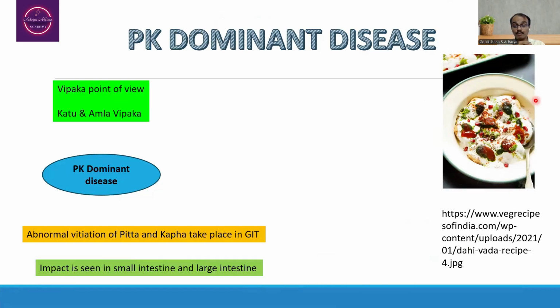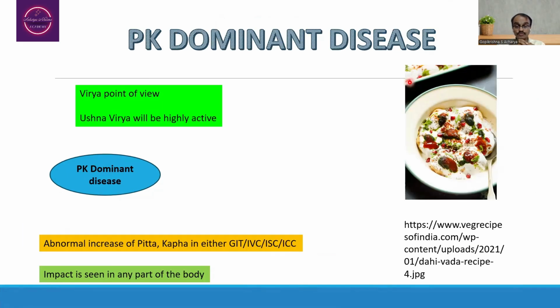From the Virya Vipaka point of view, when the person is consuming Katu and Madhura Rasa Ahara, Katu and Madhura Vipaka, as such, we are going to observe the Pitta and Kapha dosha increase in the body. From the Virya point of view, there is exposure to Shita Virya substances as well as Ushna Virya substances.